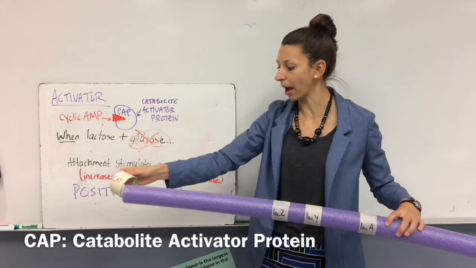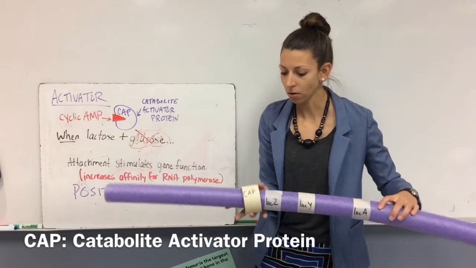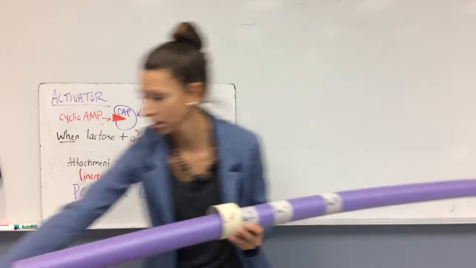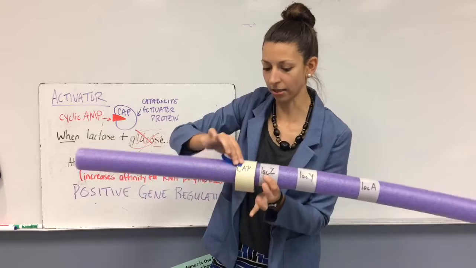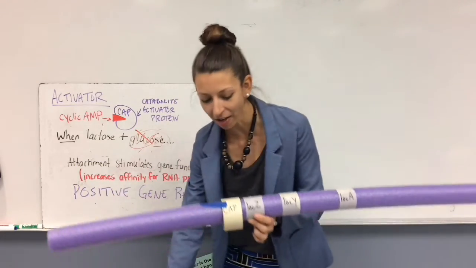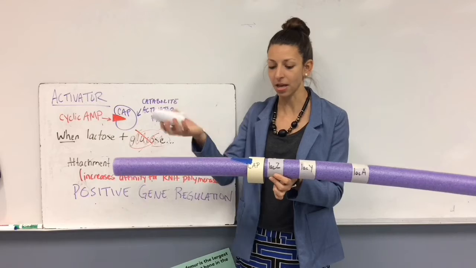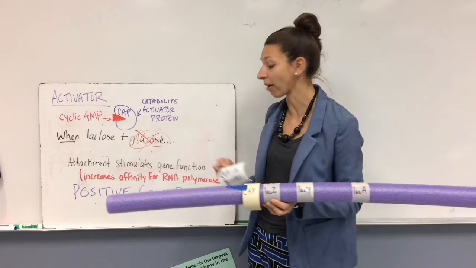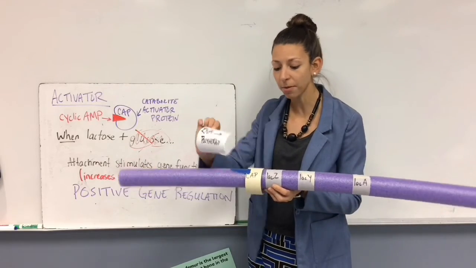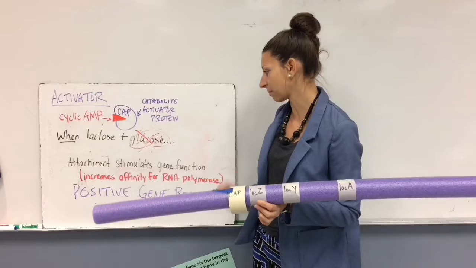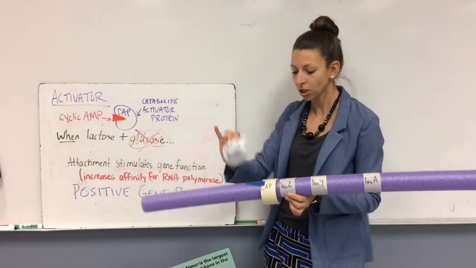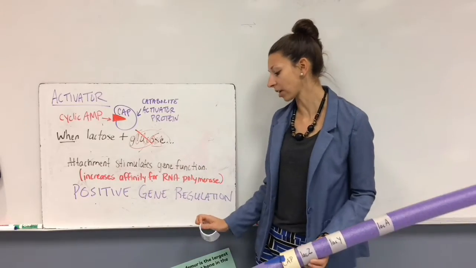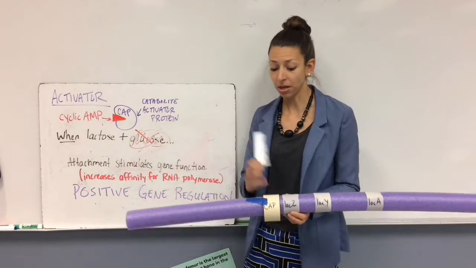This now can then bind to our operator. Oh no, we are missing our cyclic AMP. Oh, here it is. Okay, yes. It's going to stimulate our gene function. So now that the cyclic AMP is attached to our CAP, this makes it easier for the RNA polymerase to actually bind, and it's not going to bind naturally very well. So it needs the CAP here to do a better job so that the RNA polymerase can begin transcription. So it increases affinity for RNA polymerase to the actual part of the promoter, and this is an example of positive gene regulation. So this is going to increase gene activity because of this molecule here.